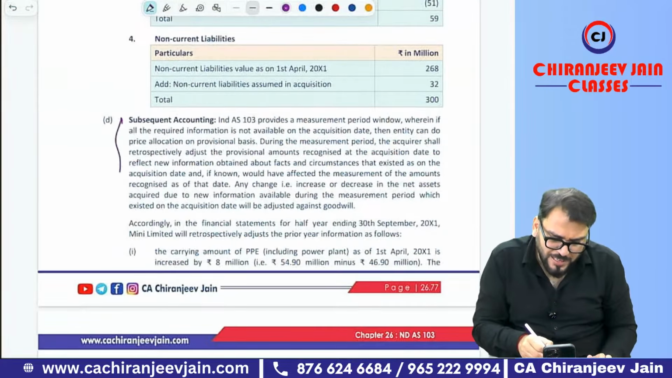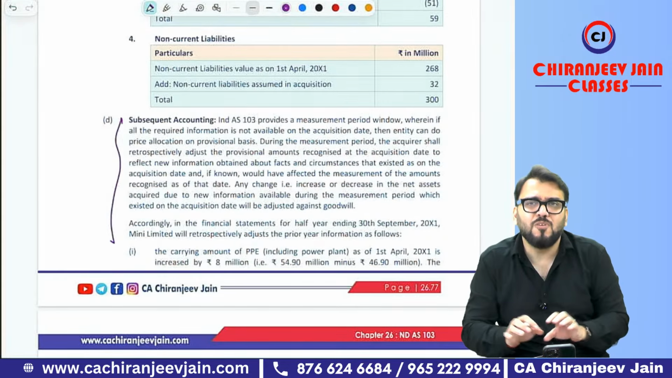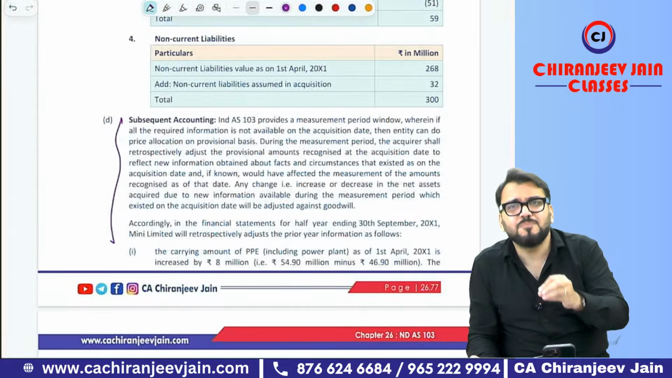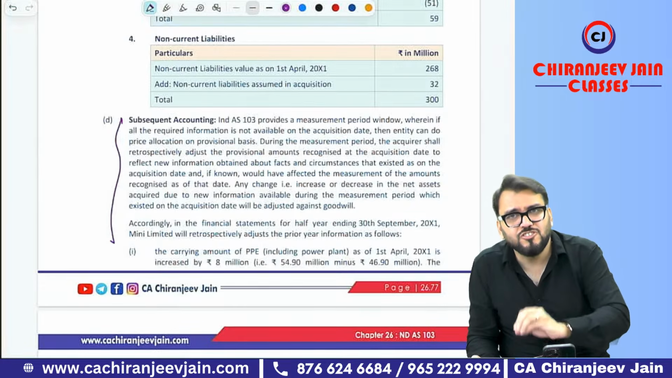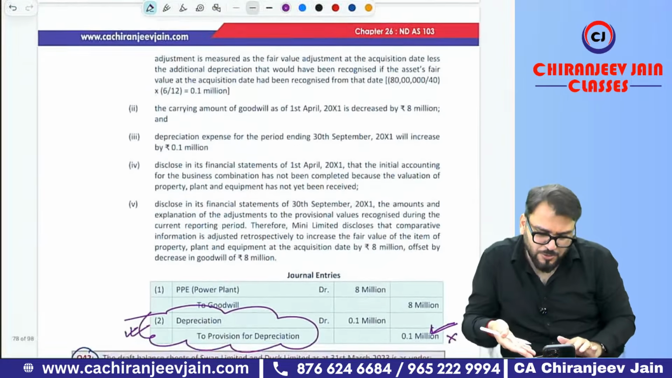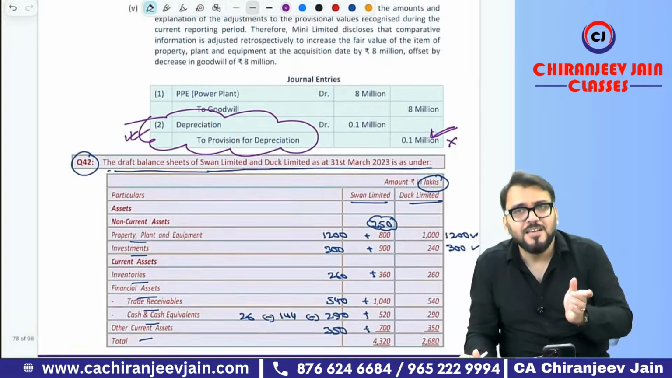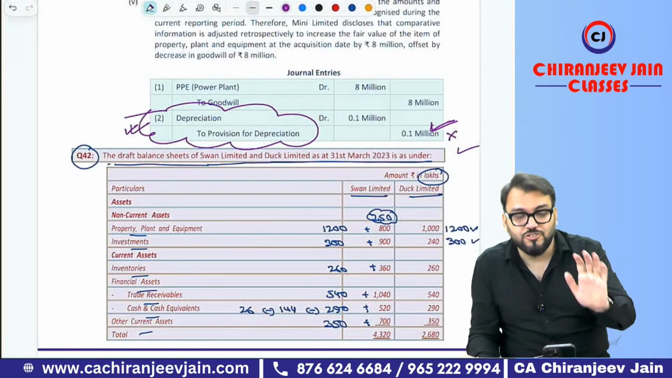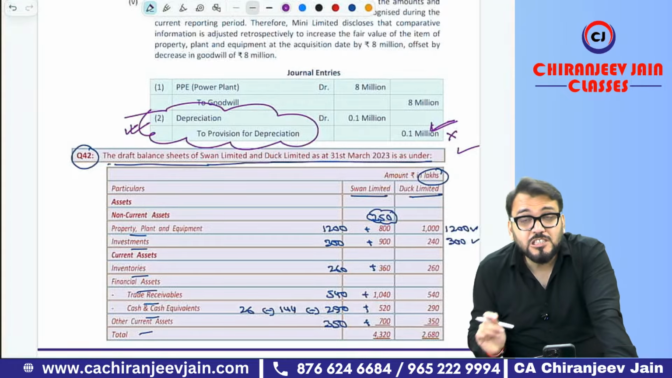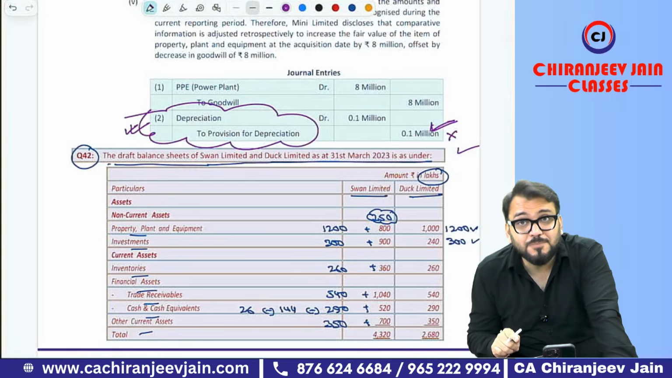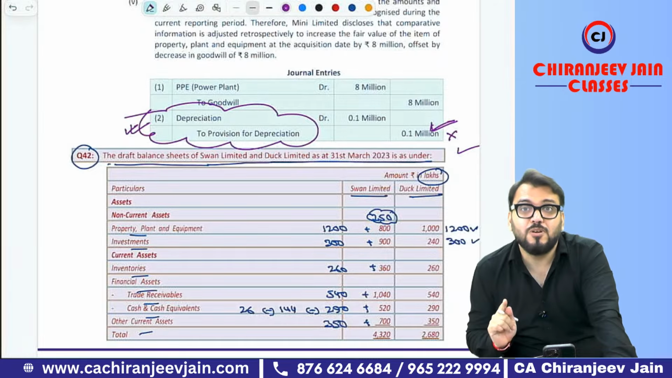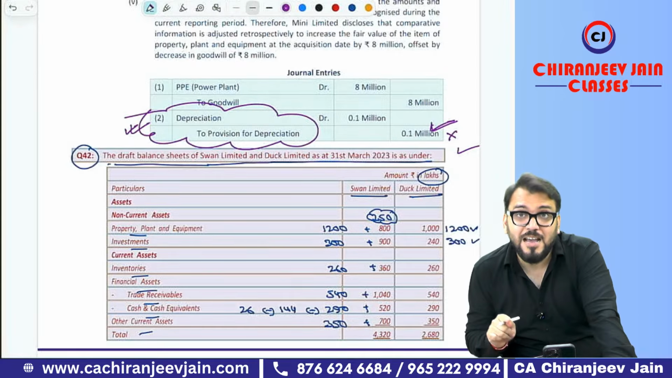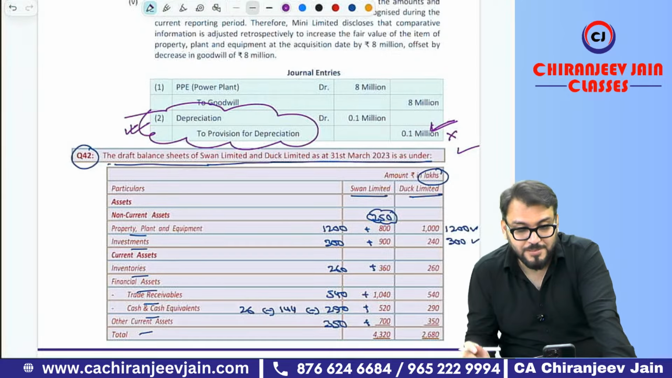You are not supposed to write down more. Only write down one para for measurement period: that adjustment is required on a retrospective basis. Correct? Not only that much. If you write this much, you will also die, I will also die, and the examiner will also die. Chalega? Understood? Good question or not? But this type of question should be asked in exam. Trust me, this is an easy question but conceptual. If anyone lacks the concept, they will not be able to do it. Am I right or not?